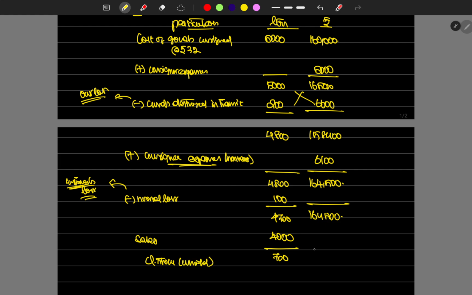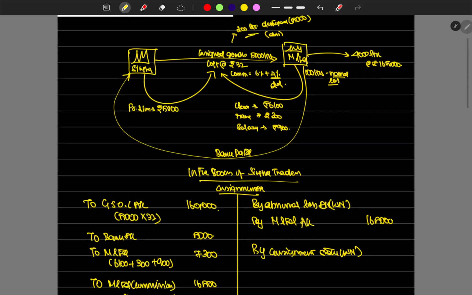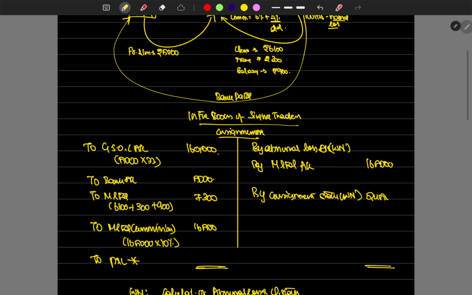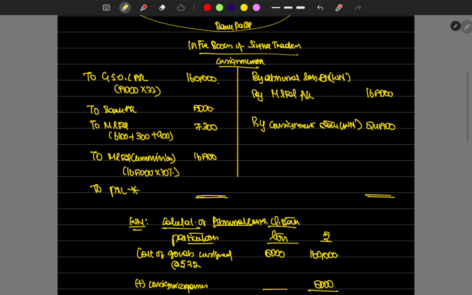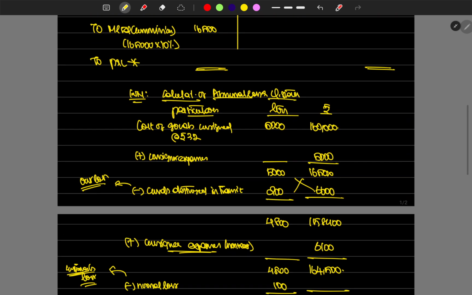Okay, so if 4,700 is 1,64,500, what for 700? Cross multiply. 1,64,500 into 700 divided by 4,700, which is 24,500, the value of closing stock. Okay, so 24,500 value of closing stock entered. Then what's the abnormal loss value, which is 6,600.